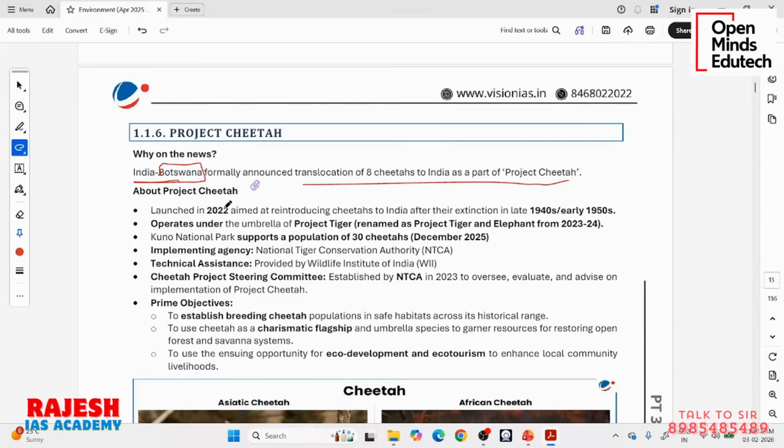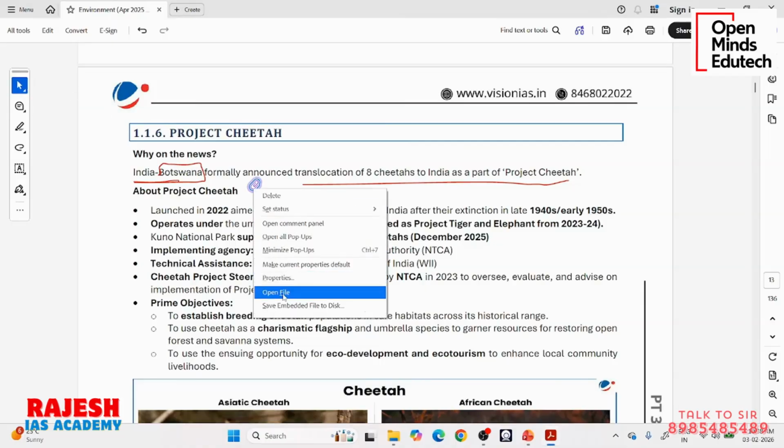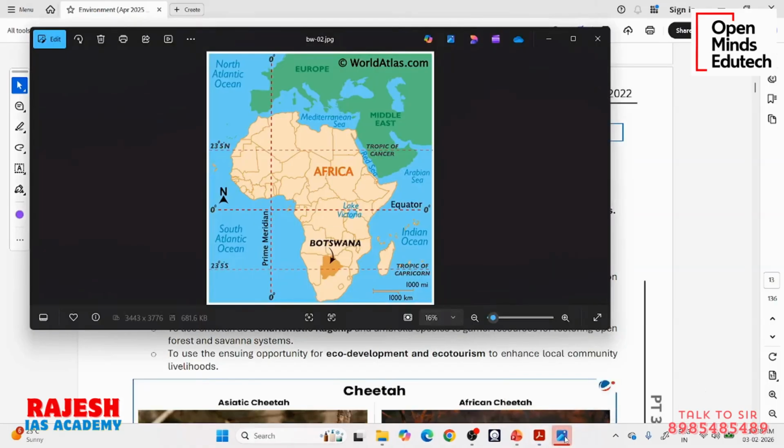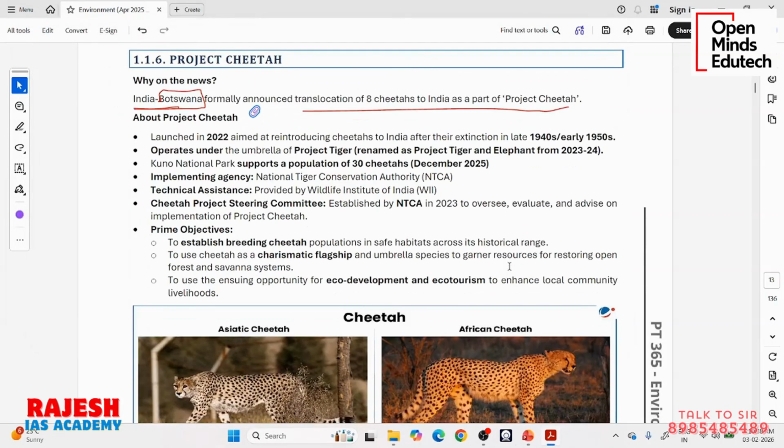So now you read the news, now it will make sense. India and Botswana formally announced a translocation of 8 cheetahs to India as a part of Project Cheetah. Let me show you the image of Botswana because even if we are reading the environment, when any country is in the news, you should read its location because preparation is integrated. You cannot read geography, environment, polity separately. So see here, this Botswana country in the African map. From this country, we are now importing the cheetahs.